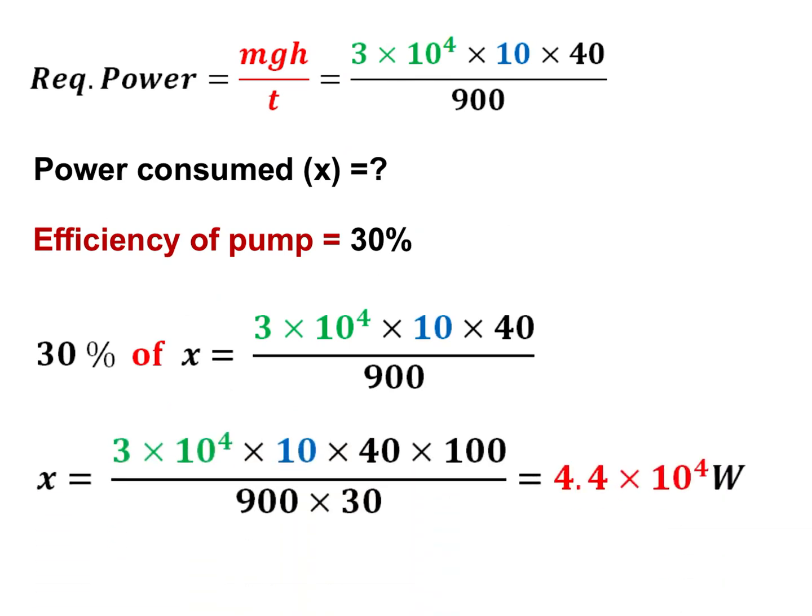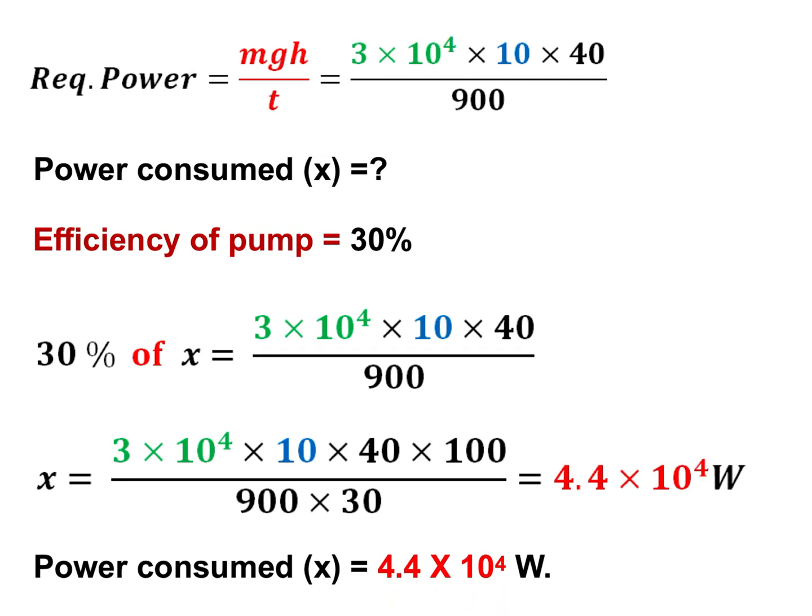On solving this equation, we will get X is equal to 4.4 into 10 raised to power 4 watt. So this is the power consumed, that is equal to 4.4 into 10 raised to power 4 watt.